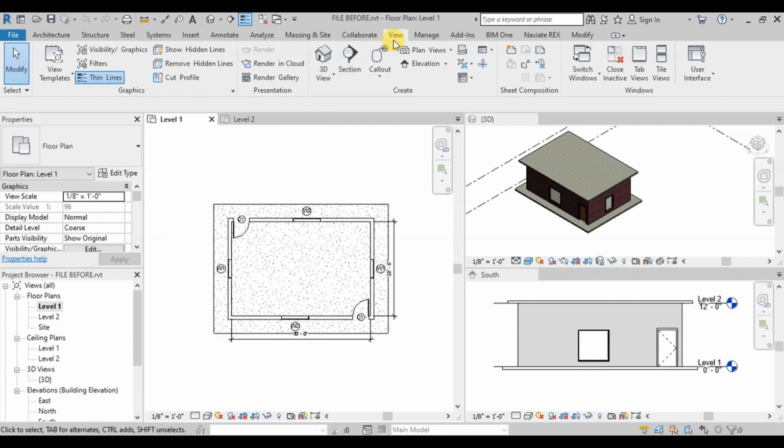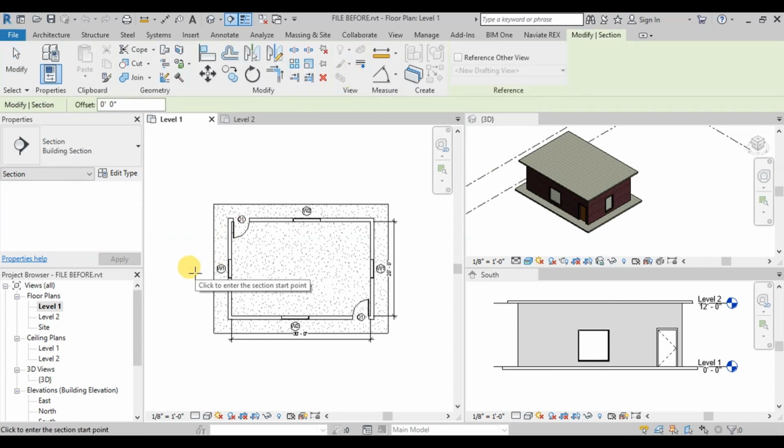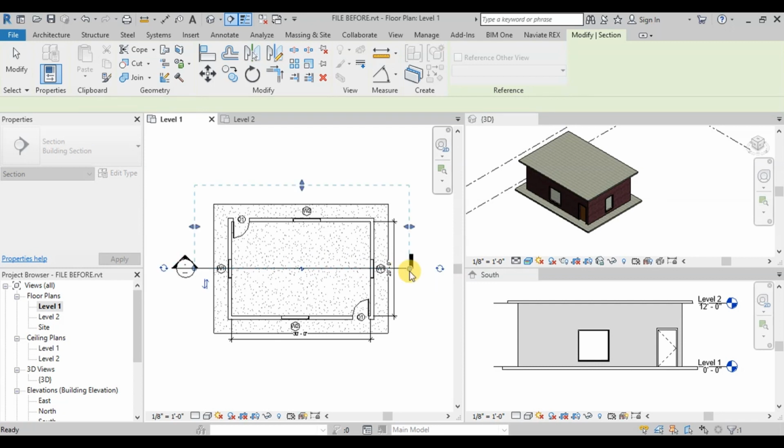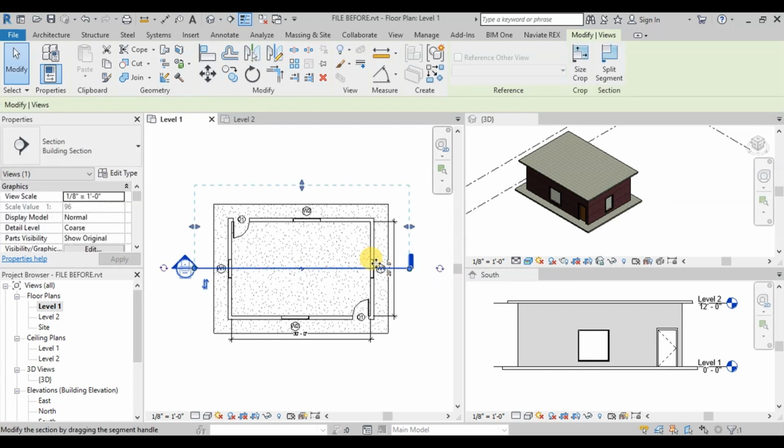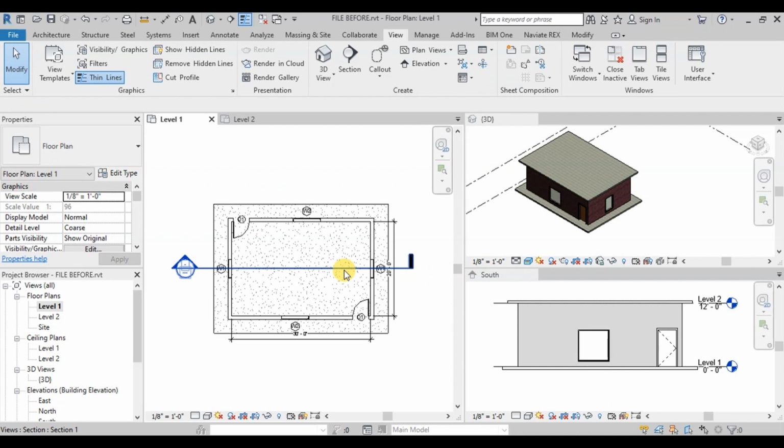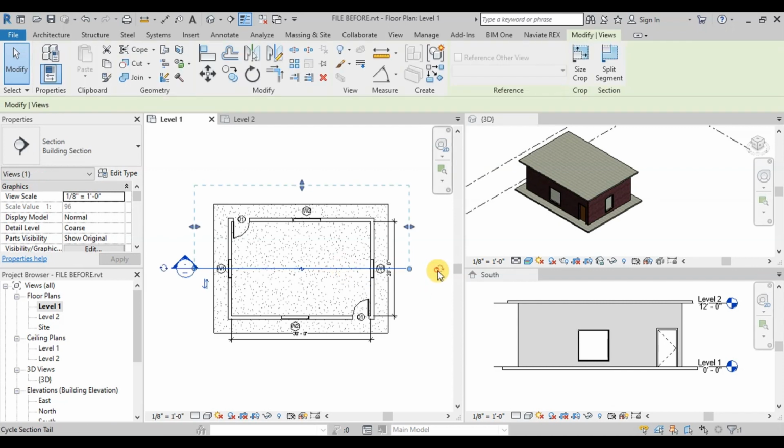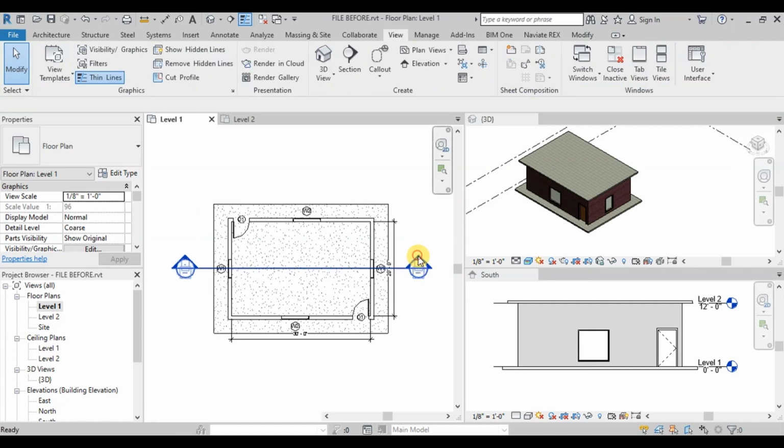Now go to Views ribbon and click on the Section button. Now click here and draw a straight line passing from window and click here. Our section is created. Now select our section line and click on these small cycle arrows to turn on section tail symbol. To open the section, we will double-click on the tip of the section symbol.